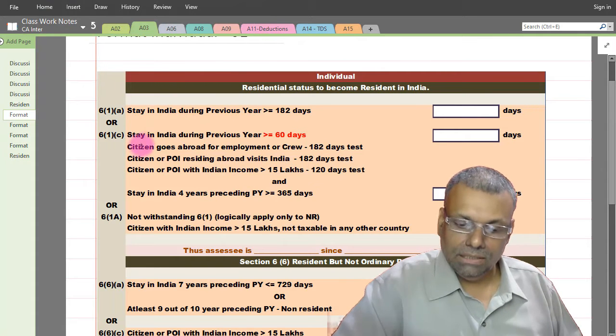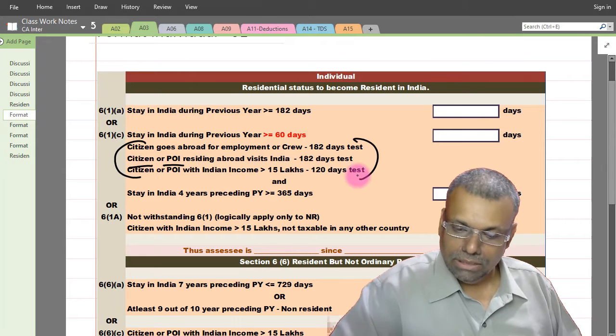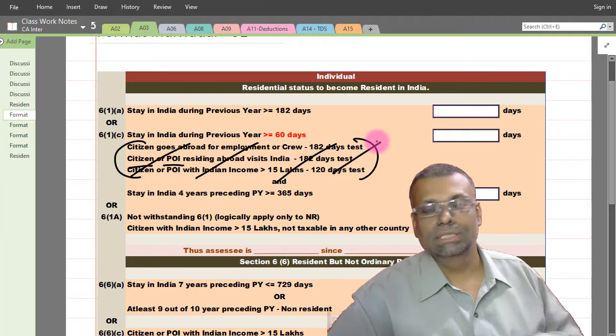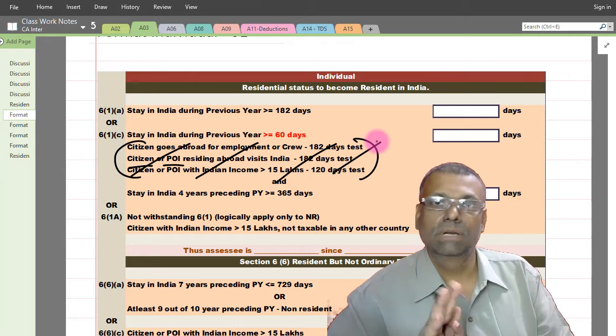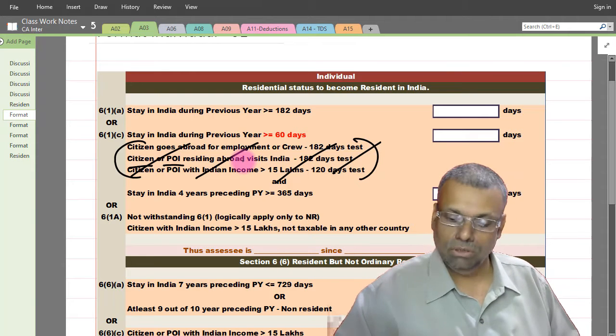Moment you have said that he is not a citizen and not a person of Indian origin, then these substitution provisions will not be applicable, because the substitution is applicable at the respective place only for a citizen or person of Indian origin. So these provisions will not be applicable.